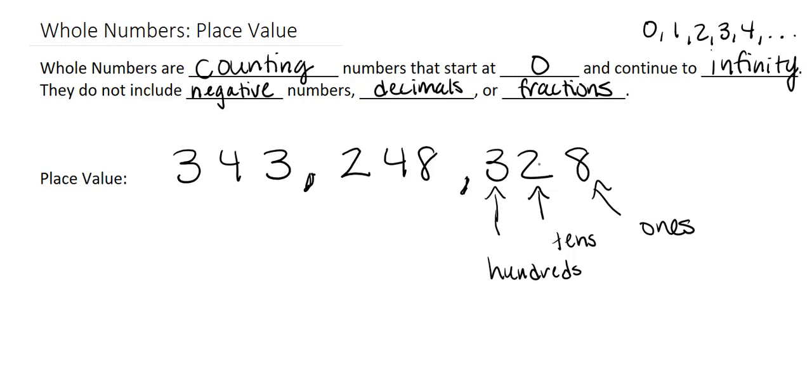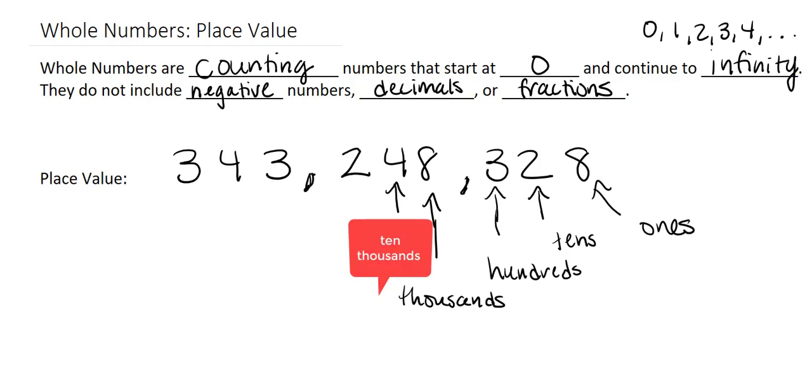Next, let's move on. We have a comma, which separates it to the thousands. So we have thousands, and then this 4 is our ones of the thousands, so there's a pattern. There's 10 thousands.